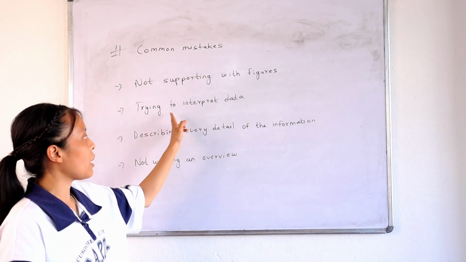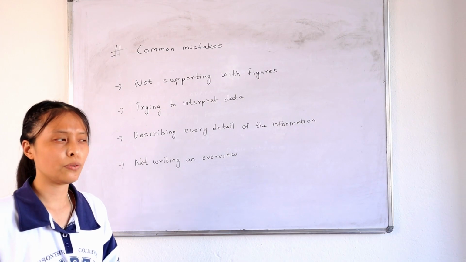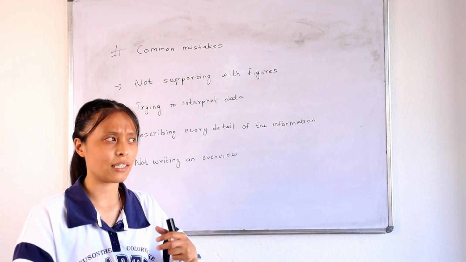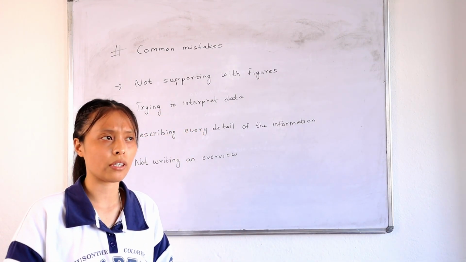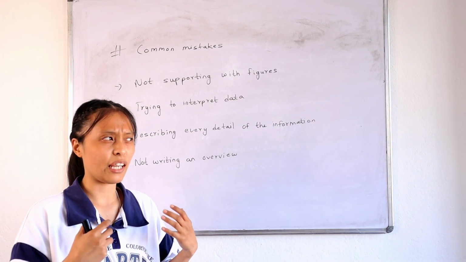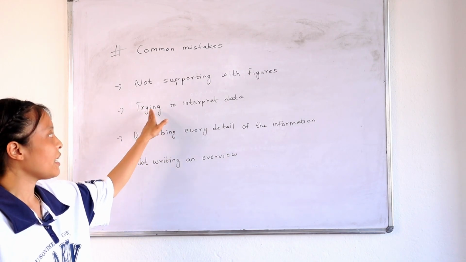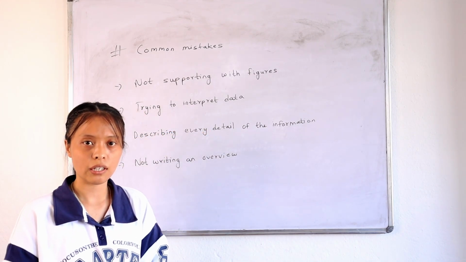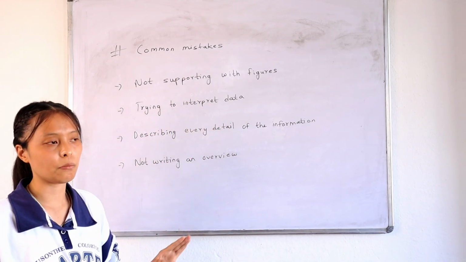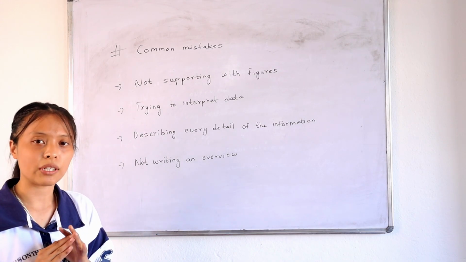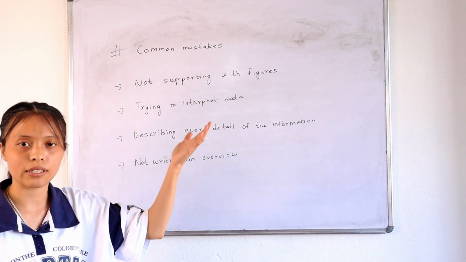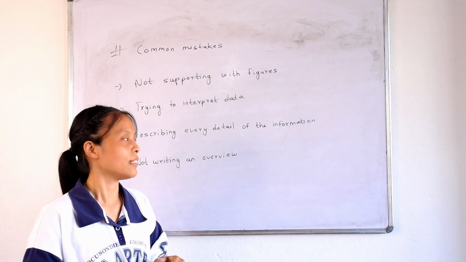And the next one is trying to interpret data. We try to give reasons why data is increasing and decreasing. Sometimes we are even assuming from our own side reasons for those increases and decreases, and that is something that we need to avoid. To avoid interpreting the data, just mention what data is there. You don't have to give an explanation why the data is increasing or why the data is decreasing.